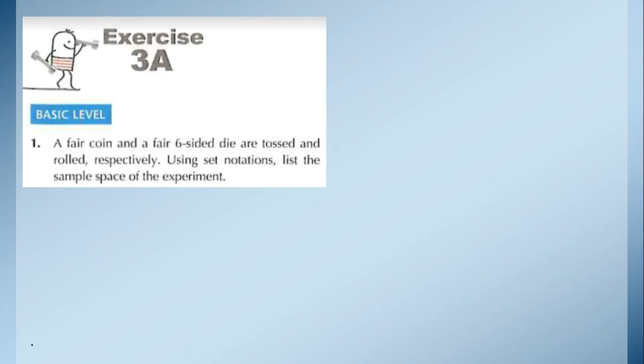So the coin is tossed and the dice is rolled. Using set notation, list the sample space of the experiment. As we know, on a coin we have 2 things, head and tail. Similarly on a dice we have 6 numbers: 1, 2, 3, 4, 5, 6.